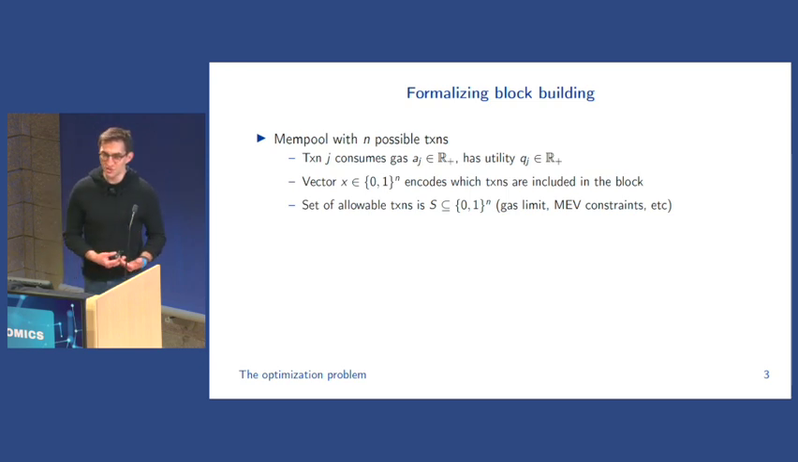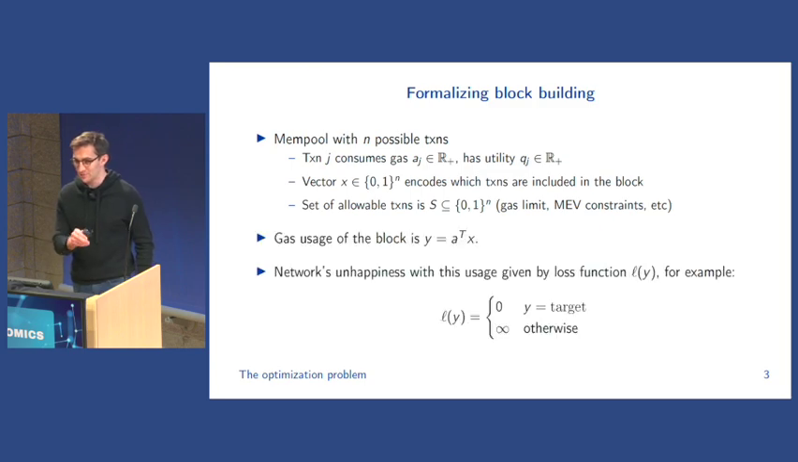I'm also going to introduce the set S, which essentially encompasses all of the constraints that we have on these transactions. So this might include a gas limit, maybe it doesn't include a gas limit, it might include MEV constraints, anything where this transaction, or say some set of transactions, would be rejected or considered invalid is going to be in the set S. So there's a lot of complexity that's packed into the set S here.